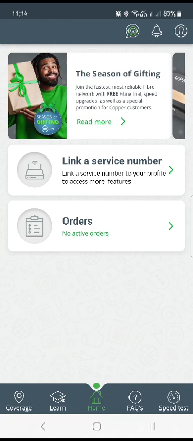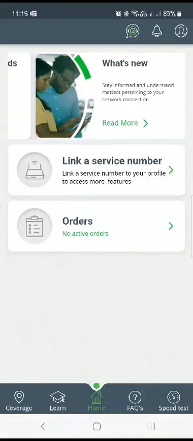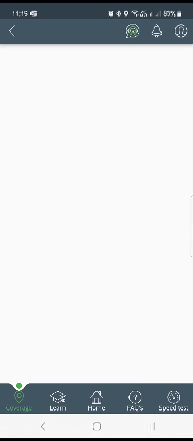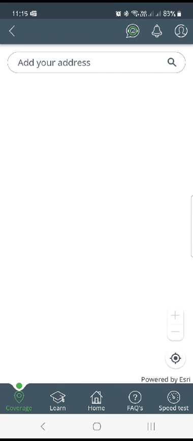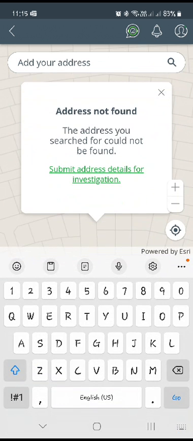All your tabs at the bottom, and these are just banners showing all the promotions running currently that OpenServe are offering. So to create an order, you click on coverage on the bottom left. Once you click on coverage, it'll open up this page. Now, you will enter the address.